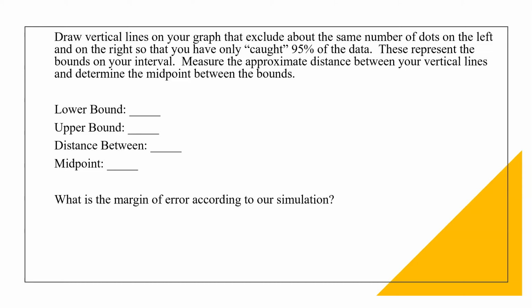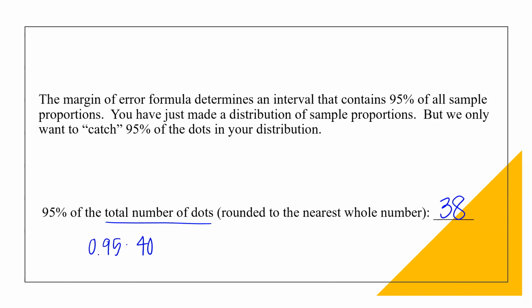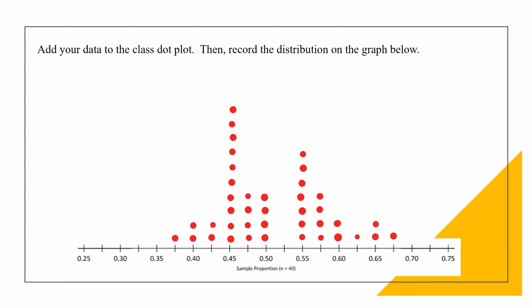So we know that we have a total number of 40 dots on our dot plot, and we said that 95% would be 38 dots. If I'm excluding the same number to the left and to the right, I'm going to exclude one dot to the left and one dot to the right. If I exclude one dot to my left, this would be my lower bound. And if I were to exclude one dot to the right, this would have been my upper bound.